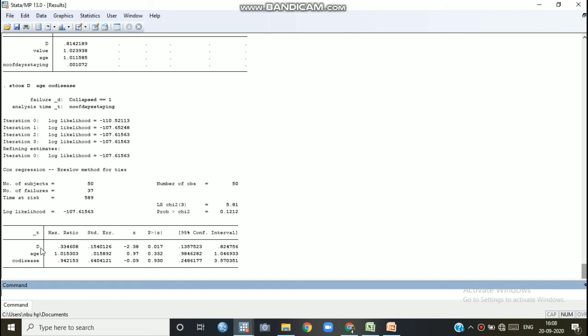So the patients who are getting specialized treatment, their probability of hazards is less compared to those who are not getting specialized treatment.